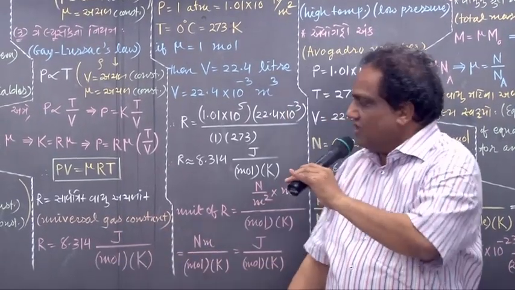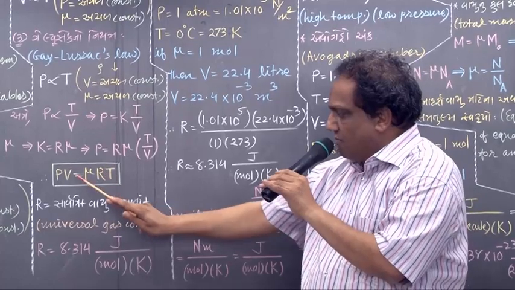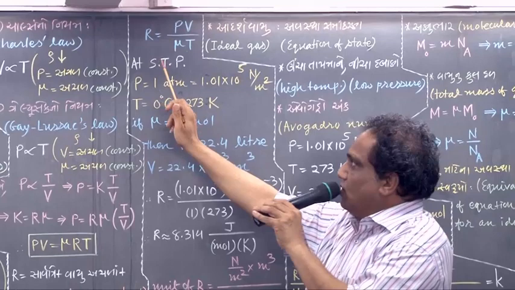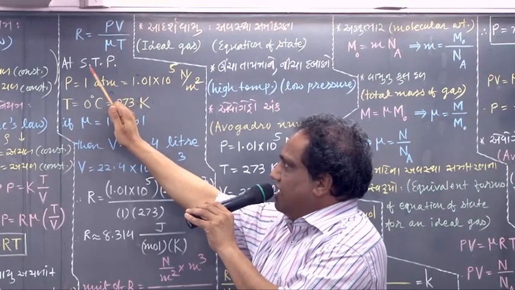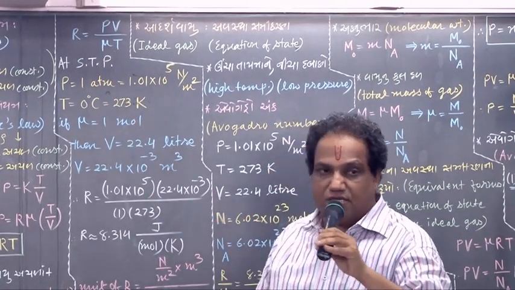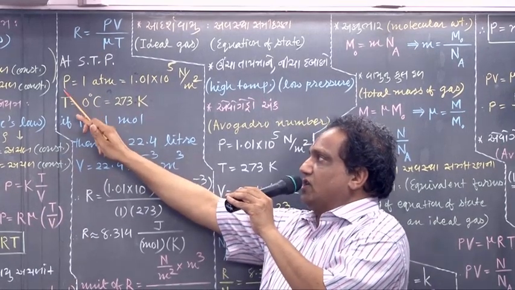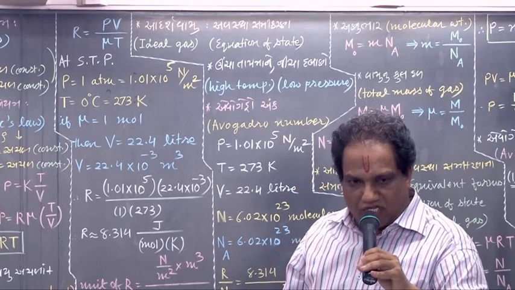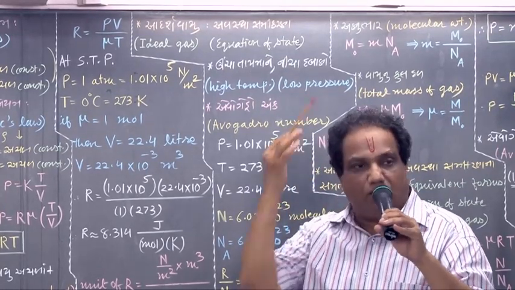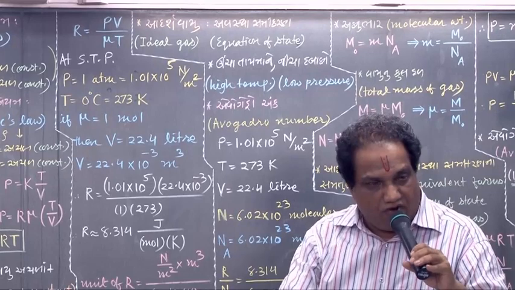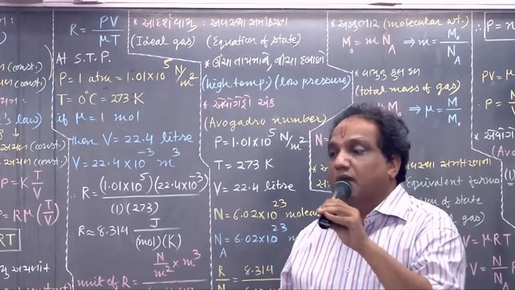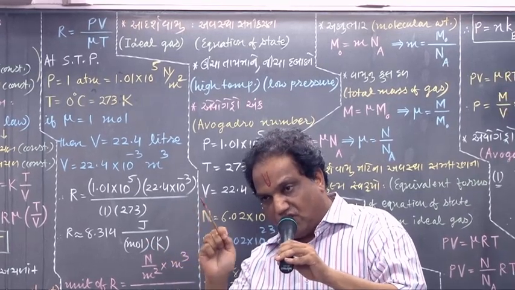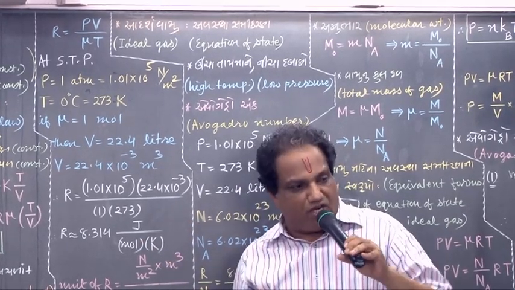Find out R from here. R will become PV upon mu T. You talk about this condition, STP, which means standard temperature and pressure. At STP, what is the pressure? 1 atmosphere. But atmosphere is not the SI unit of pressure. The SI unit of pressure is Newton upon meter square. Convert from atmosphere to Newton upon meter square. 1 atmosphere is, remember, 1.01 into 10 raised to 5 Newton upon meter square.